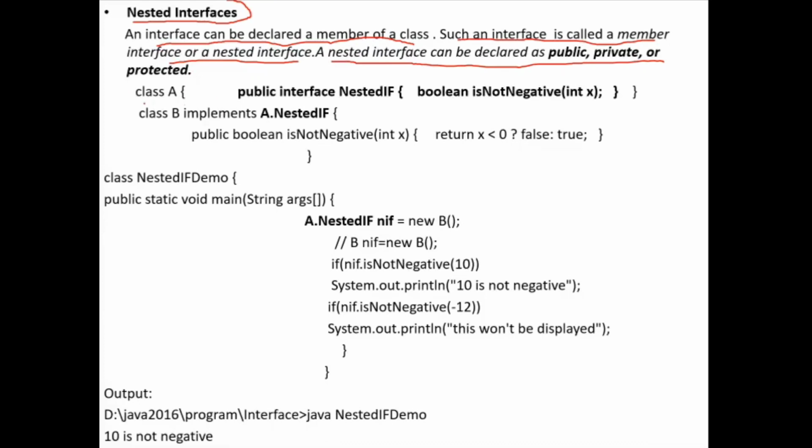Here, within class A, I have one interface named nested interface IF. Now this interface is a member of class A. Within this interface, I have only one abstract method. The return type is boolean and the method name is isNotNegative.